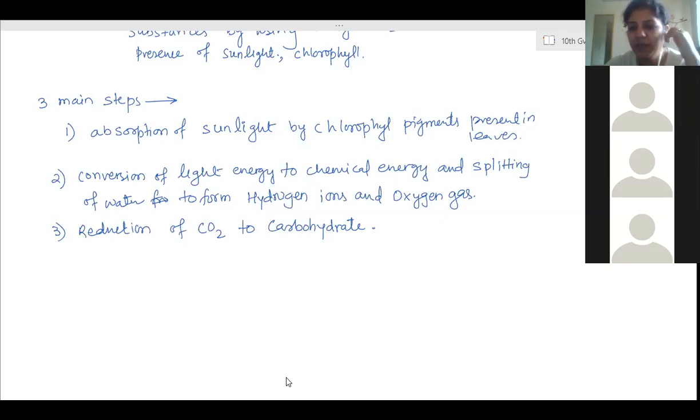The kidney bean shaped guard cells are present in the lower epidermis. When those guard cells absorb water, they swell and move away from each other. The passage is opened, the hole is opened. That is what we call a stomatal pore. Through that, exchange of gases takes place. Even transpiration happens through the stomatal pore only.